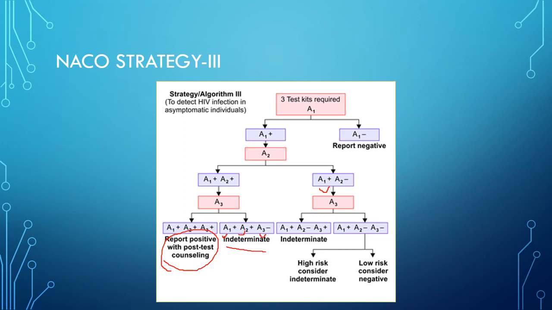If the first is positive and the second is negative, then repeat it with A3. Among this, if A1 is positive, A2 is negative and A3 is positive, then report it as intermediate. If A1 is positive and A2, A3 are negative, then consider it as a high risk intermediate, and if it is low risk, that is considered as low risk negative.